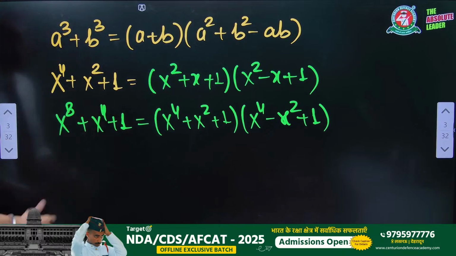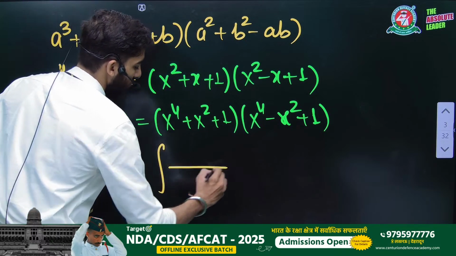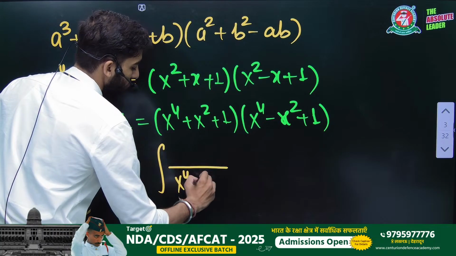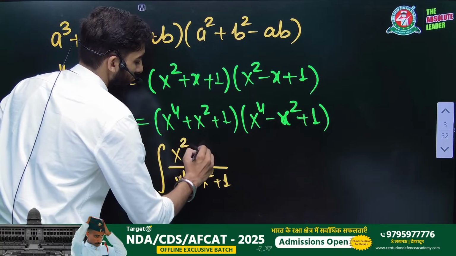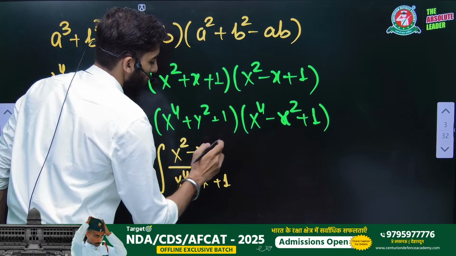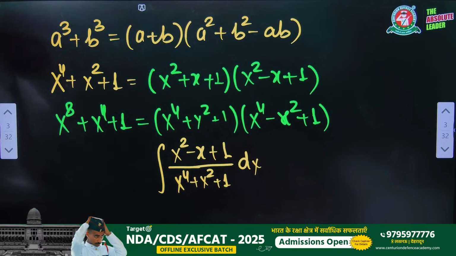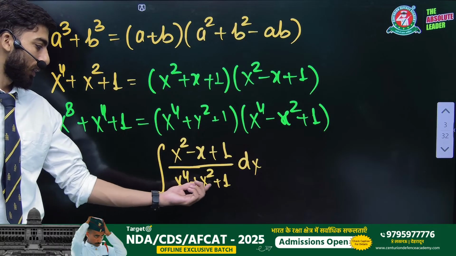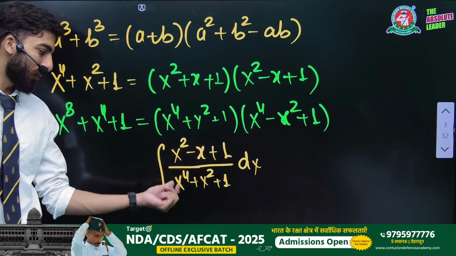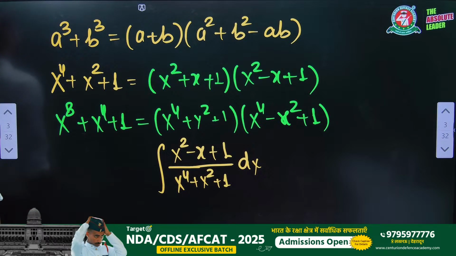So you will get, for example, I'm just writing an example here. Of course, we will teach everything. But if you are new students and there is written something like this, (x square minus x plus 1) upon (x to the power 4 plus x square plus 1), integration of dx, and you don't know the formula, then it is a nightmare for you, right? It is very tough if you don't know the formula.